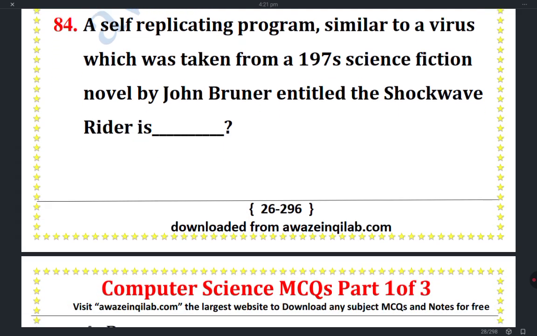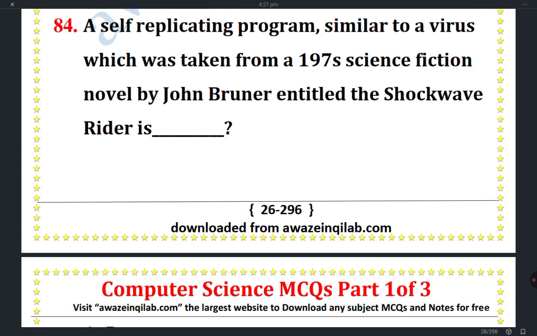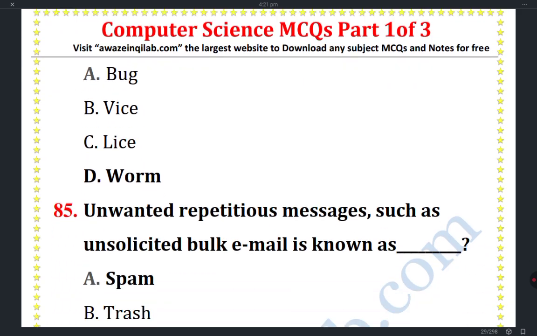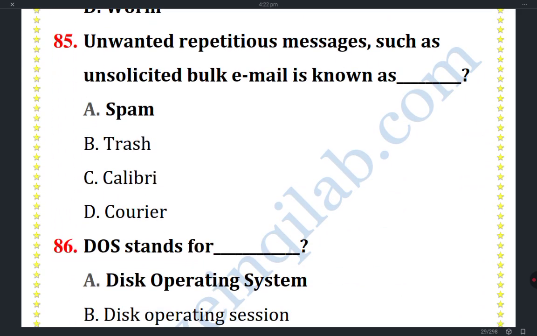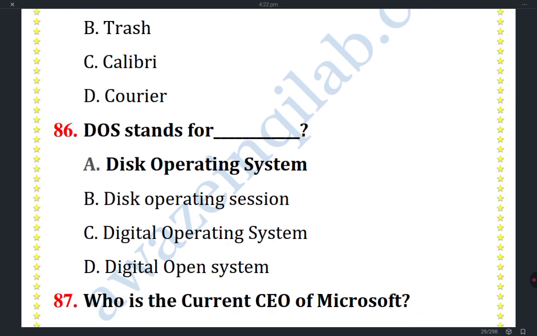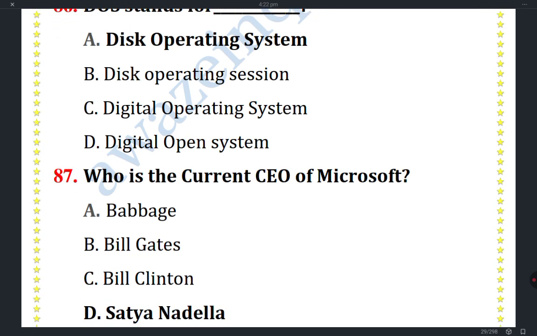A self-replicating program similar to a virus, which was taken from a 1975 science fiction novel by John Brunner entitled The Shockwave Rider, is a worm. Unwanted repetitious messages such as unsolicited bulk messages are known as spam. DOS stands for Disk Operating System.